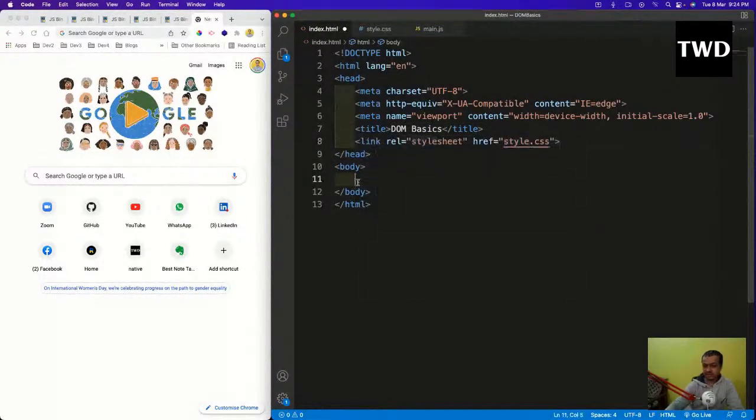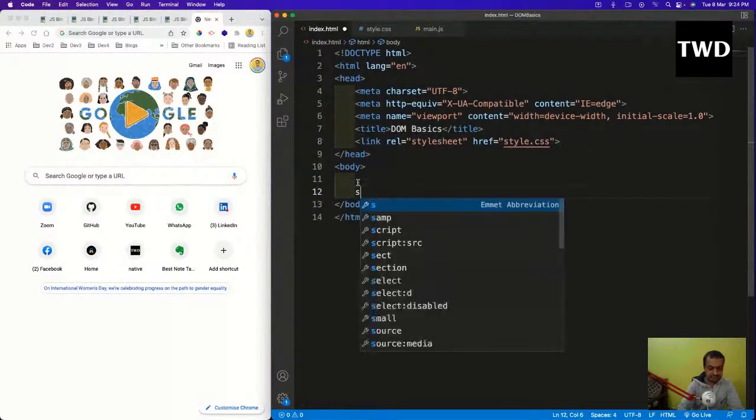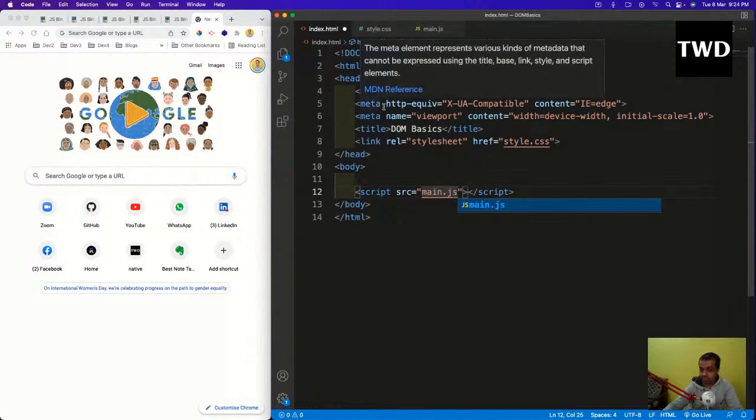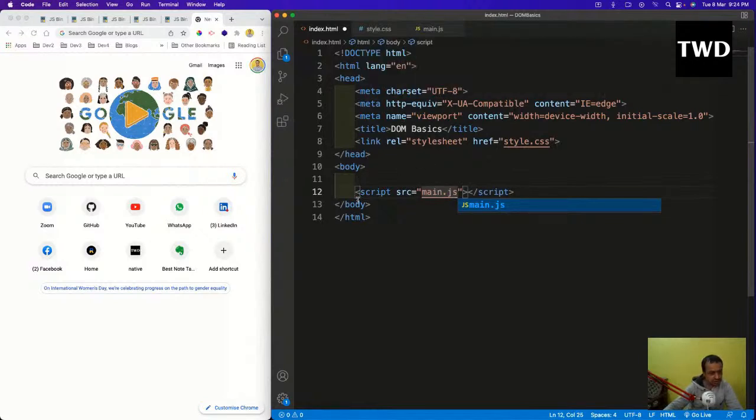And as always, the JavaScript we always have at the end, for a reason, because JavaScript is actually a blocking thing. If our website is not loaded, then what's the use of JavaScript? Most of the time JavaScript is used for interactivity, or maybe some API calls. But if our website is not loaded and the JavaScript is a very big thing, it will slow down our website's initial load, which is very bad. JavaScript can be put in the head also, but nobody puts it there. Everybody puts it just before the body is finished, right here, the main.js.